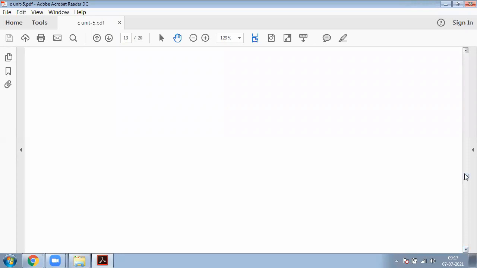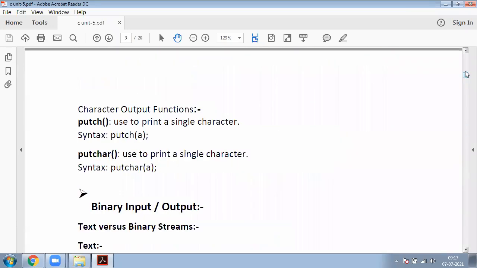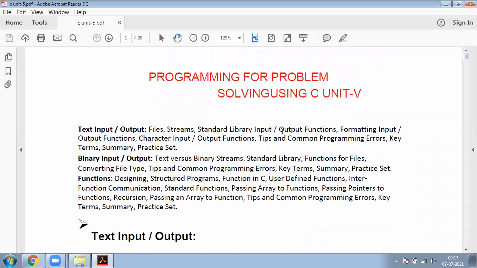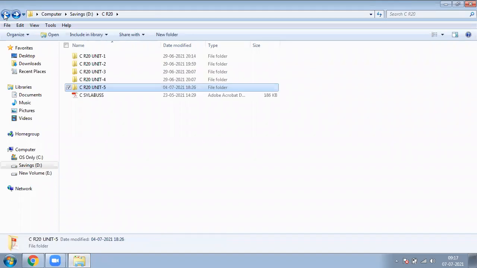So simply, this fifth unit is completed. Now our total syllabus is completed. Unit five consists of three different chapters. What are those? Text input output, that is completed. Binary input output, that is also completed. Next one is functions, that is also completed. Now this is your total PPSC subject. The PPSC subject consists of 5 units. All 5 units are successfully completed.